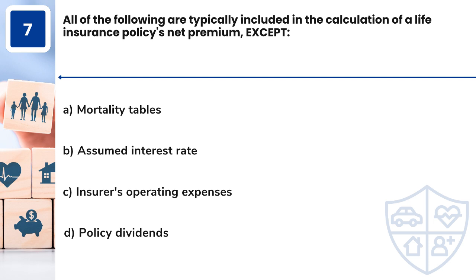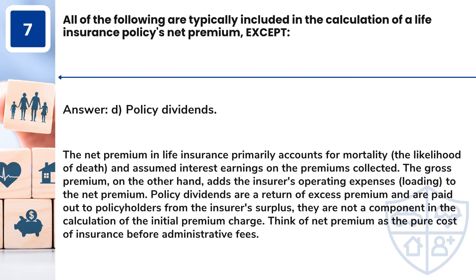Question 7. All of the following are typically included in the calculation of a life insurance policy's net premium, except A. Mortality tables. B. Assumed interest rate. C. Insurer's operating expenses. D. Policy dividends. Answer: D. Policy dividends.